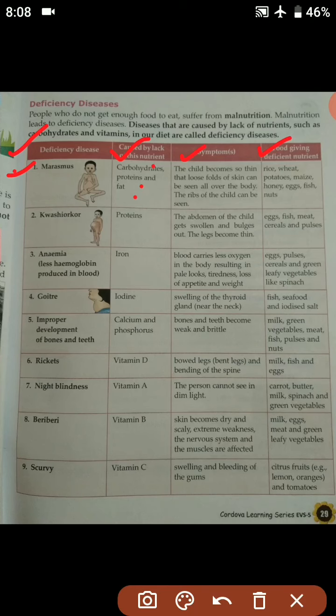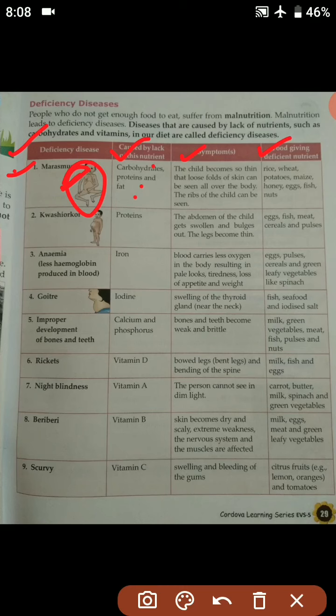The symptom is that the child becomes so thin that loosened folds of skin can be seen all over the body. The ribs of the child can also be seen. Students, a child suffering from marasmus will become very thin, okay? The loosened folds of skin can be seen all over the body, and the ribs can also be seen. This is the picture of a child suffering from marasmus. I hope all of you can understand by just looking at the picture. The child becomes very thin, and the ribs of the child can also be seen.